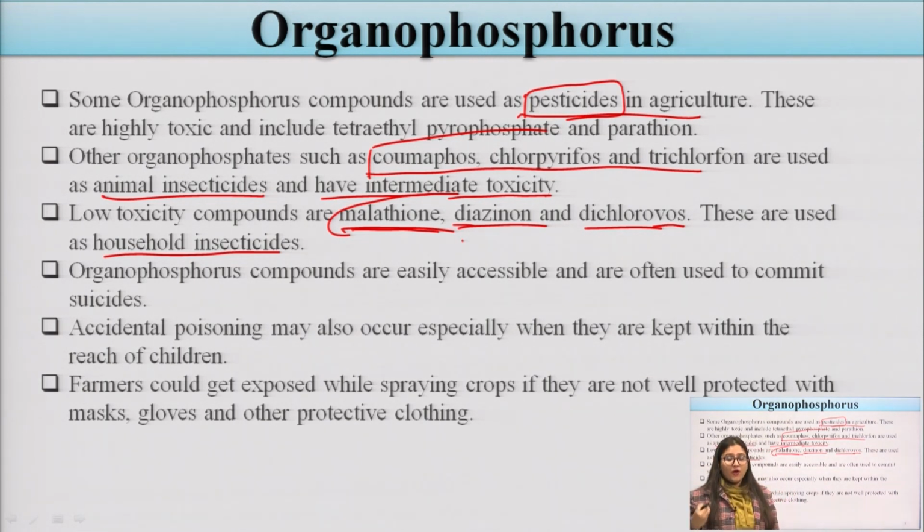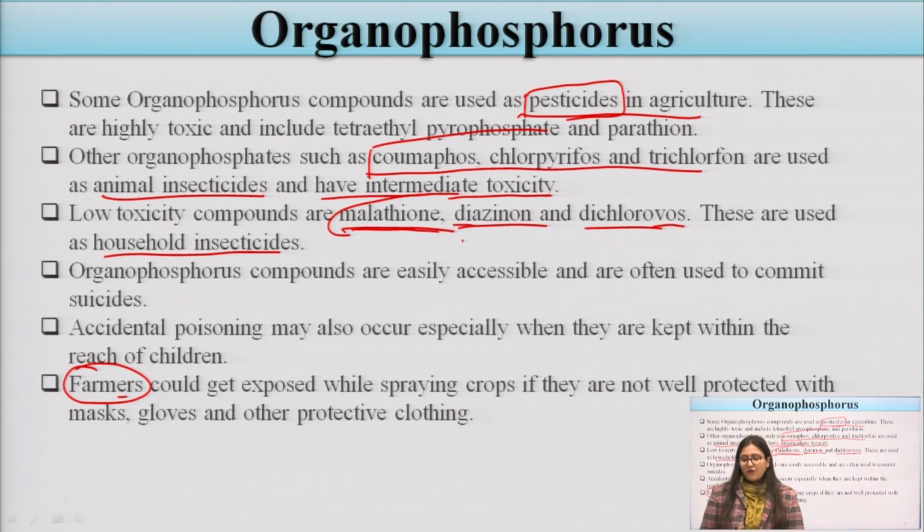Organophosphorus toxicity is seen more in farmers, because they are exposed to these compounds to a larger extent. Farmers can get exposed while spraying these organophosphorus compounds on their crops. Accidentally these compounds may be ingested by farmers, and they may produce suicidal effects or severe toxicity in those individuals.